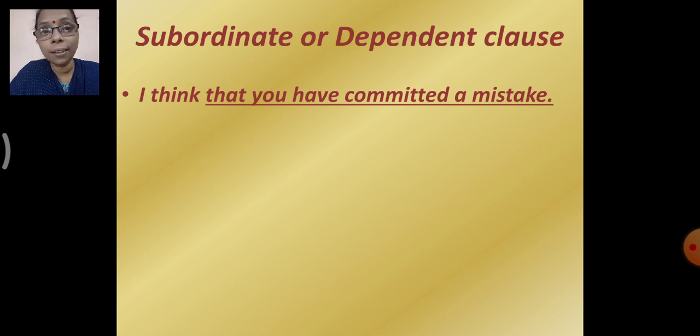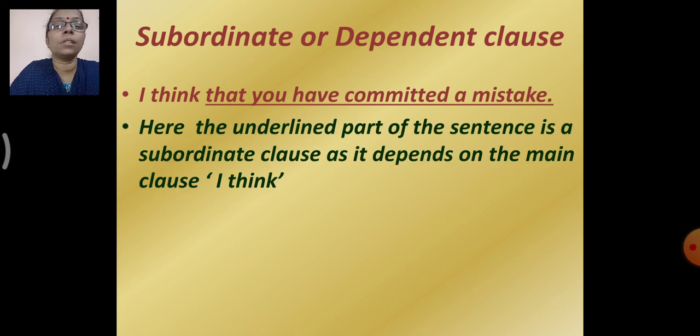So this part of the sentence is said to be a dependent clause, as it is dependent on the main clause. For example, you see here the underlined part of the sentence is a subordinate clause, as it depends on the main clause I think. Right?